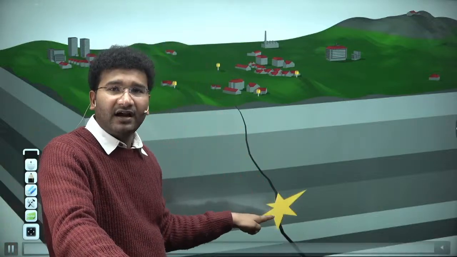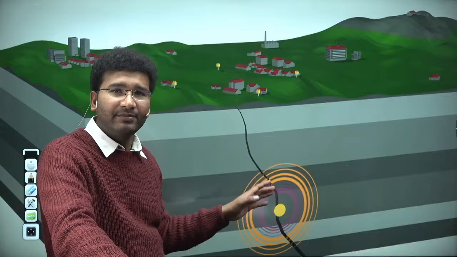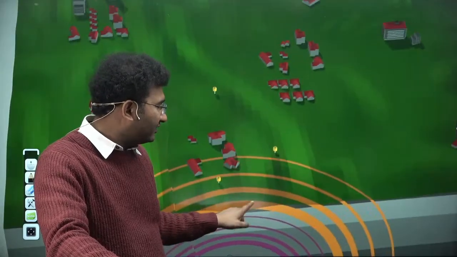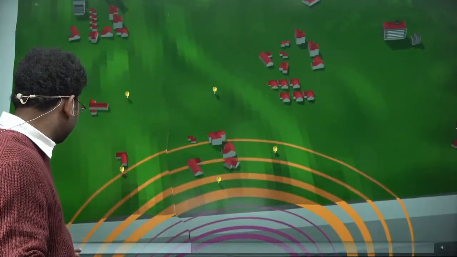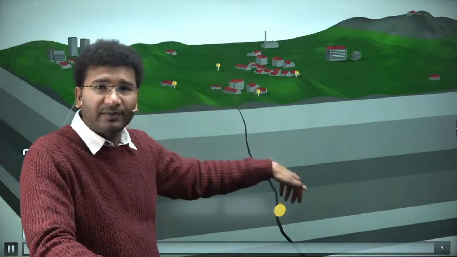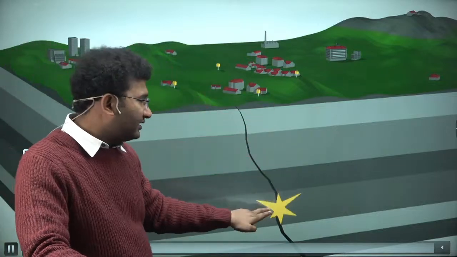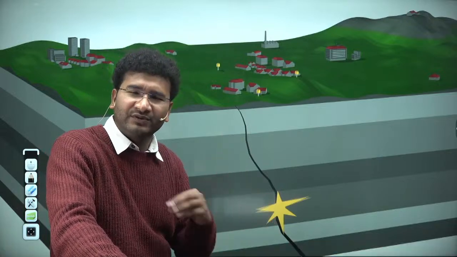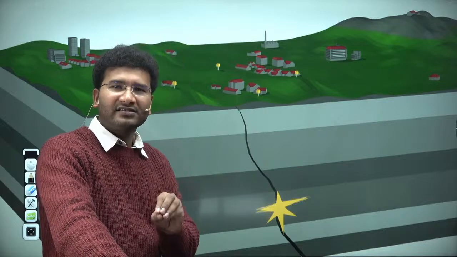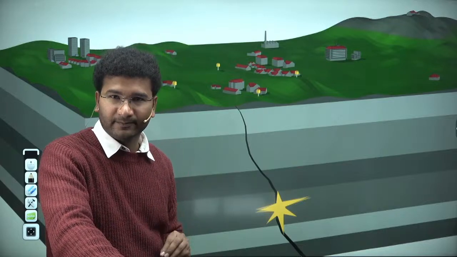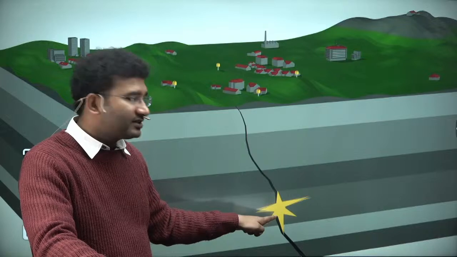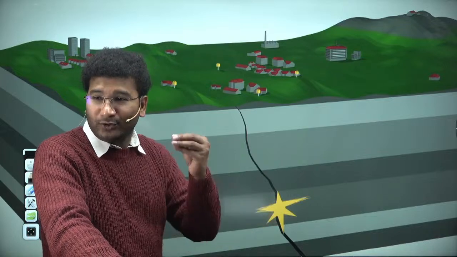The place where the breakage and the shaking starts, there is a name given to that, right? So this is nothing but the place where the generation of the earthquake starts. This generation जहाँ पे होता है, interior of the earth में, maybe sometimes this is at a distance of 10 kilometers भी हो सकता है, 20, 30, 40, 50. The deepest earthquake which we have ever seen till date is near about 500 kilometers into the interior of the earth, right? So जब भी ये earthquake generate होगा, this place is called as, you can answer in the comment section.